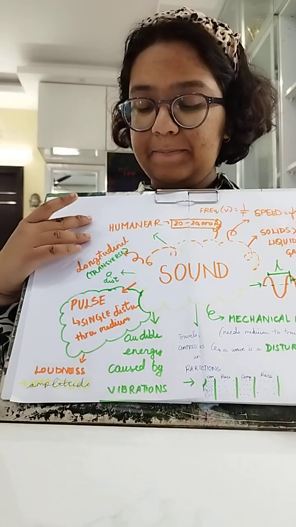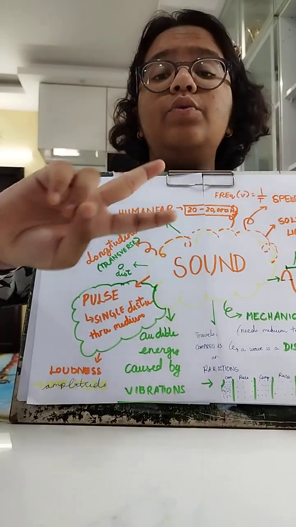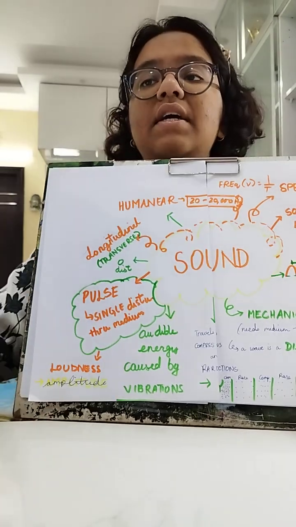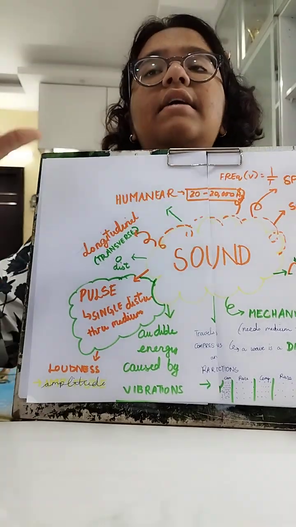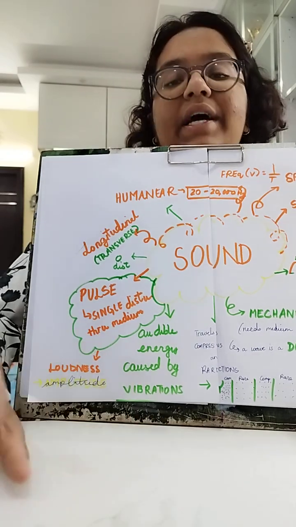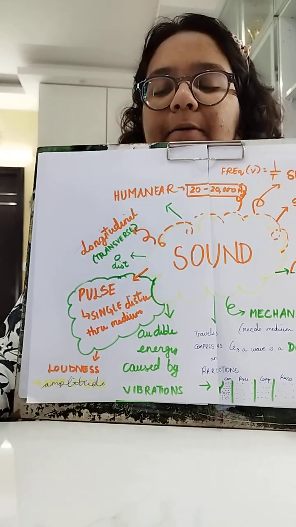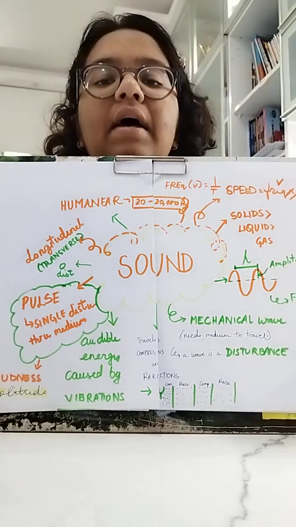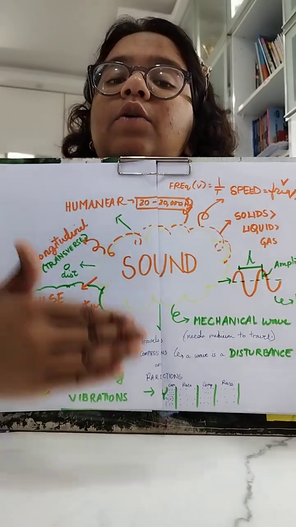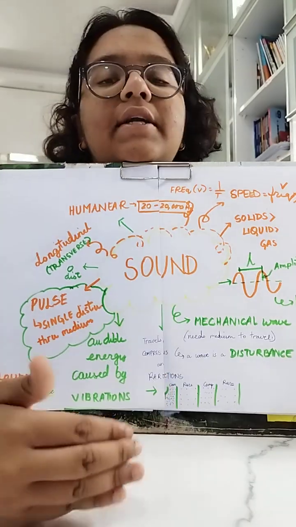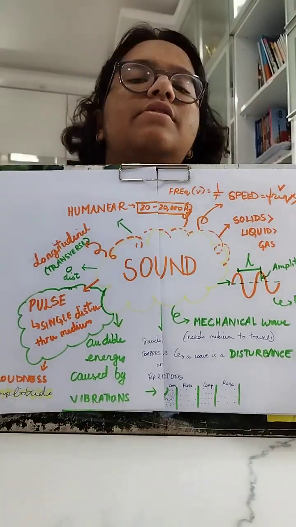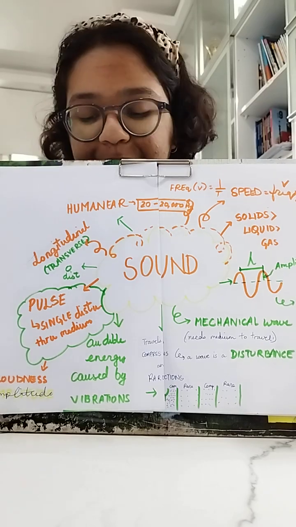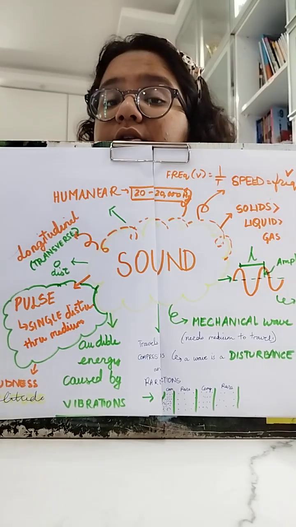Now, there are another two things which we have to know. It is a note and a tone. Now, what is a note? A note is a set of different tones produced together, like music. But if there is one particular frequency being produced all the time, that's literally giving pain to your ears, normally produced by a tuning fork, that is called a tone. So that's that about sound.